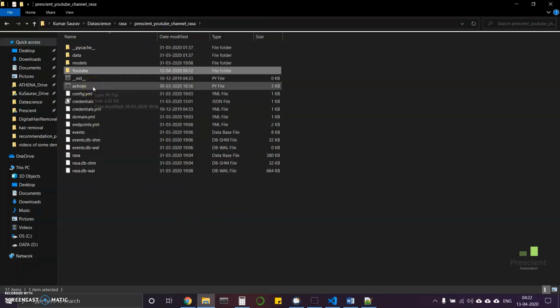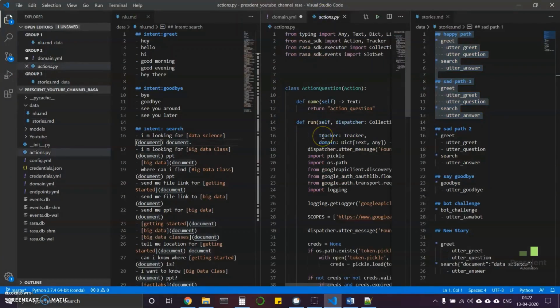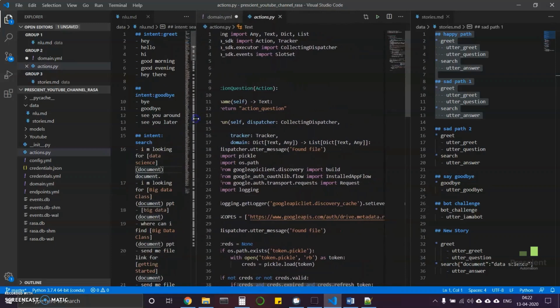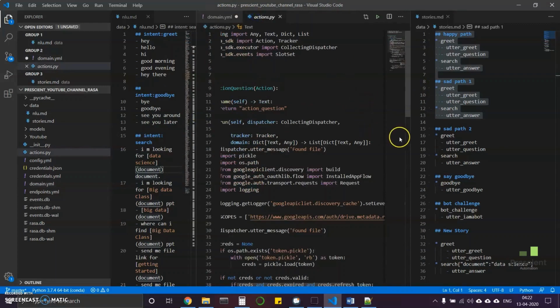Now I have uploaded this actions.py file and replaced it here, so it must be here already. I have already opened it. You can see that this file contains a lot of data. Let's understand that, and after that let's add it into the stories and also into the domain file. What we need to add, we will go one by one.